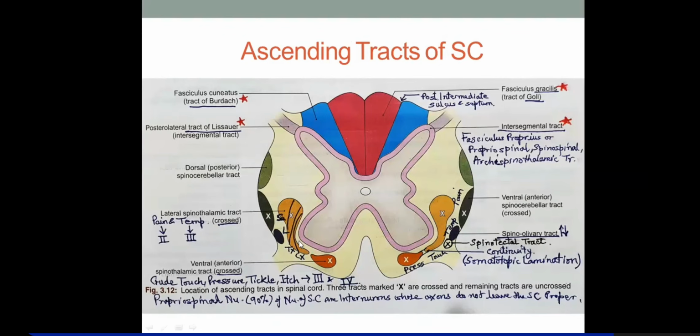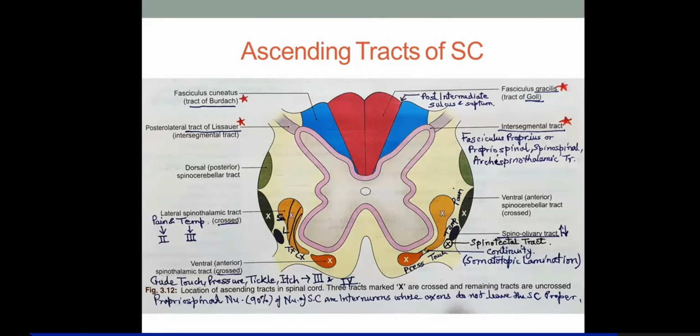If I talk about exteroceptive sensations, whenever the talk is about pain, temperature, think about lateral spinothalamic tract. If there's a talk about crude touch, pressure, then we'll think about anterior spinothalamic tract. If you're talking about stereognosis, 2-point discrimination, tactile localization, deep pressure and pressure vibration sensations, then we are talking about the dorsal column.